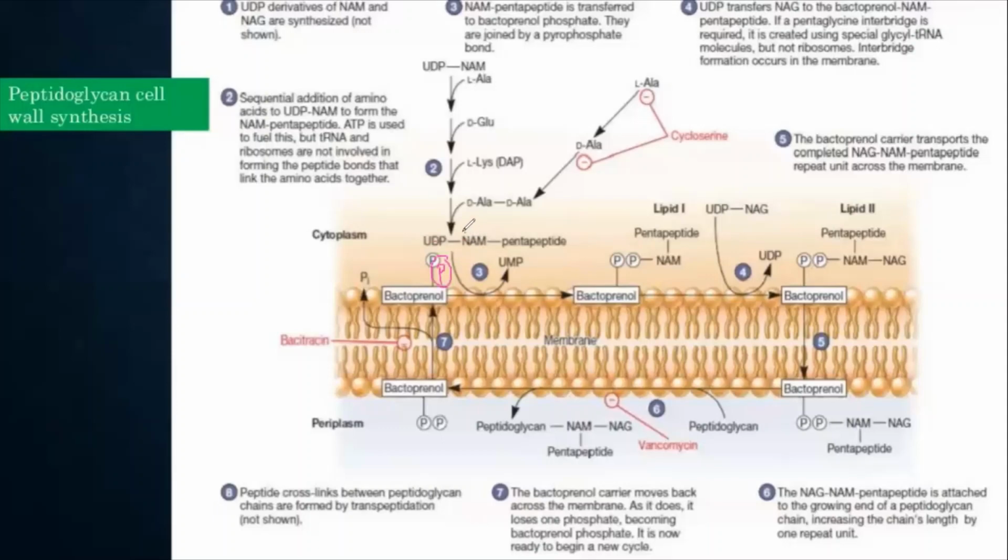And this entire thing, NAM pentapeptide along with the phosphate, is added or transferred to the bactoprenol. So bactoprenol, phosphate, phosphate, NAM pentapeptide. So this is your first lipid which is formed. Okay, the NAM molecule is ready. Now comes the UDP NAG.